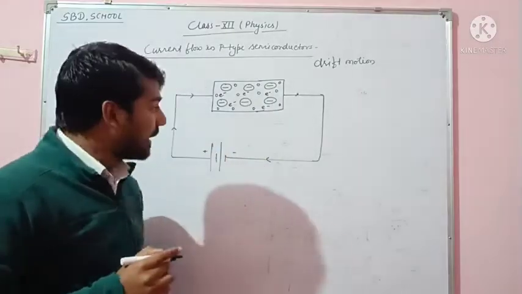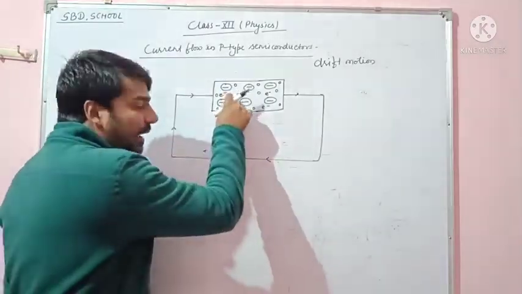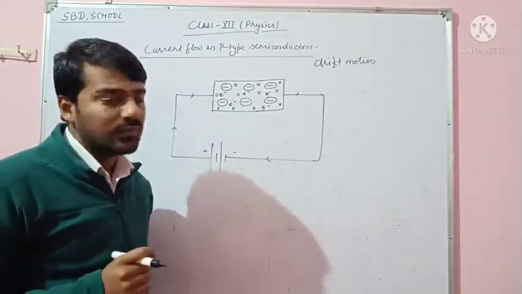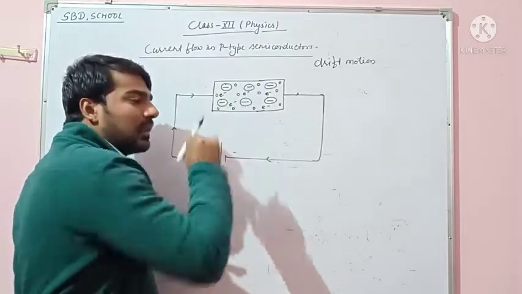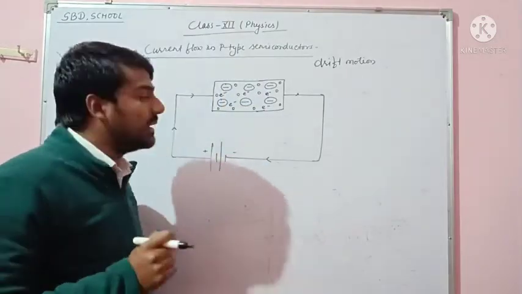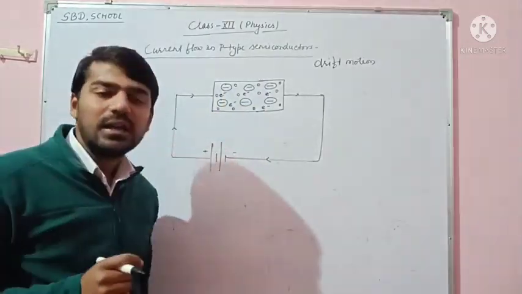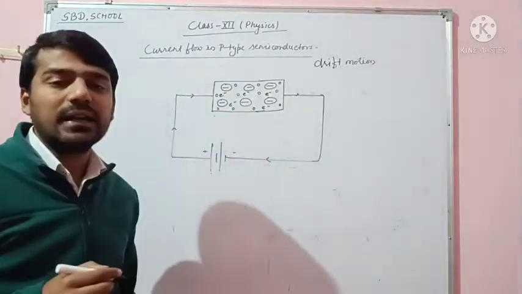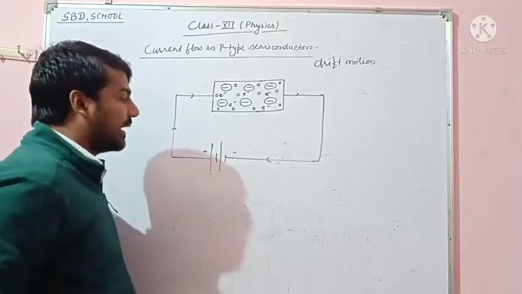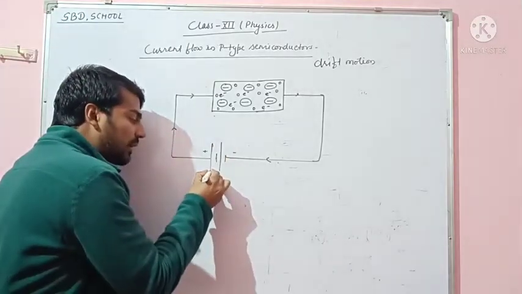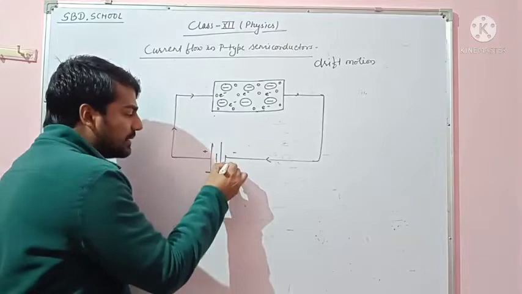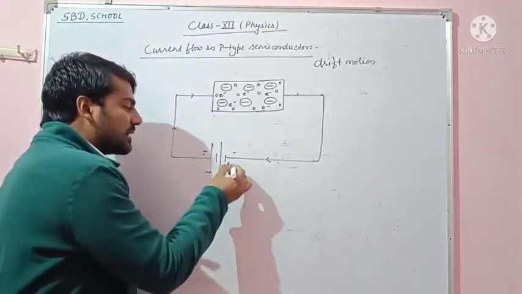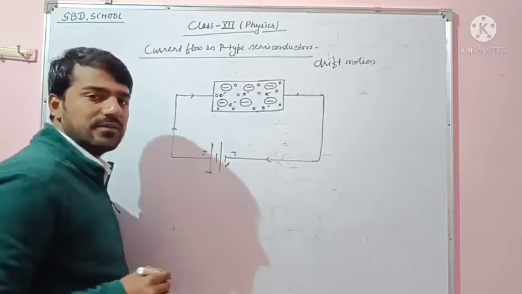In a p-type semiconductor, holes are in majority and electrons are in minority. So here the number of holes is maximum and the number of electrons is minimum. When we connect a p-type semiconductor to a battery, this is the positive terminal of the battery and this is the negative terminal. This represents positive charge and this represents negative charge.